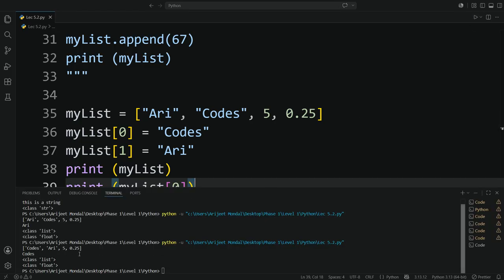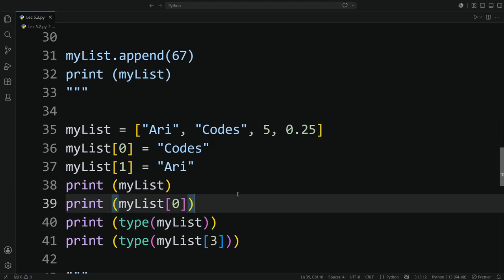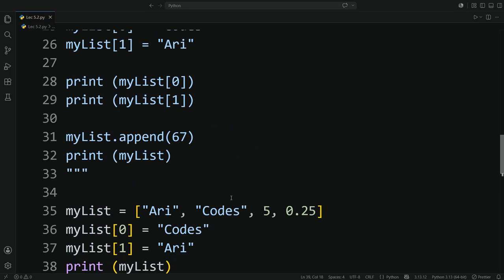So as you can see, since I replaced them with each other, now I obtained codes array 5 0.25, and for index number 0, I obtained codes. So this is called item assignment, and this is what it means by list data type being mutable or changeable.